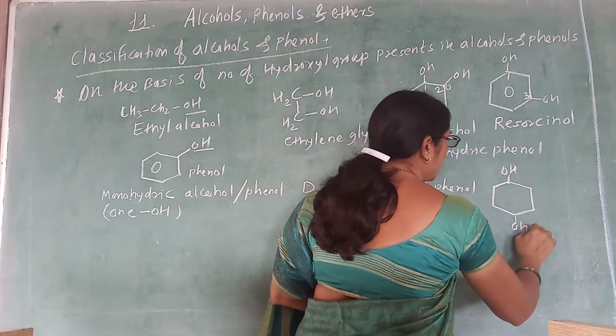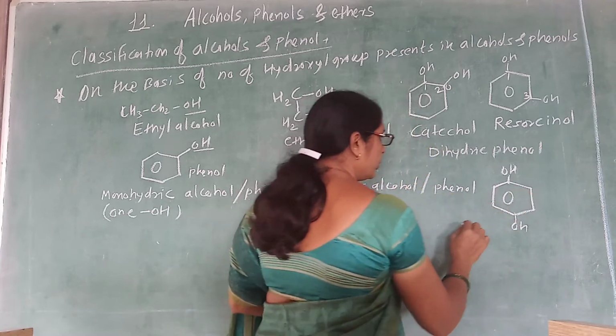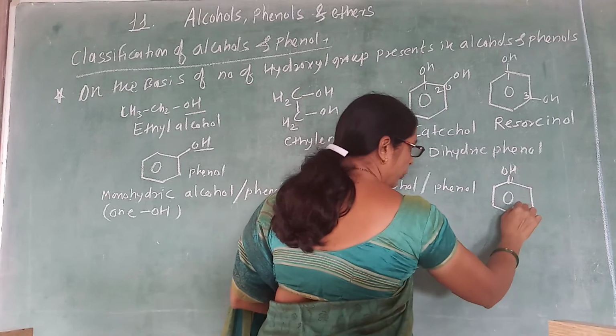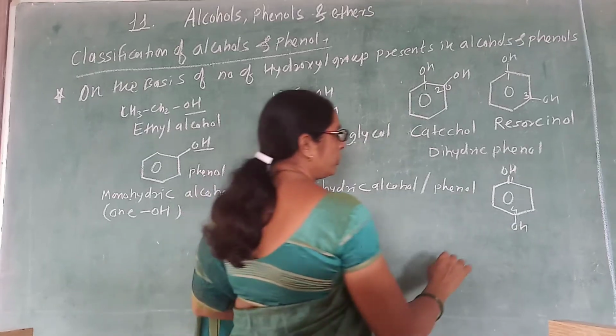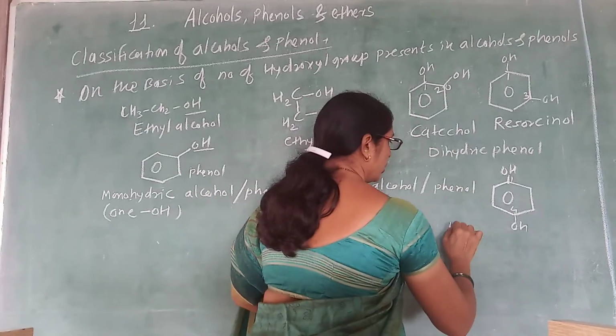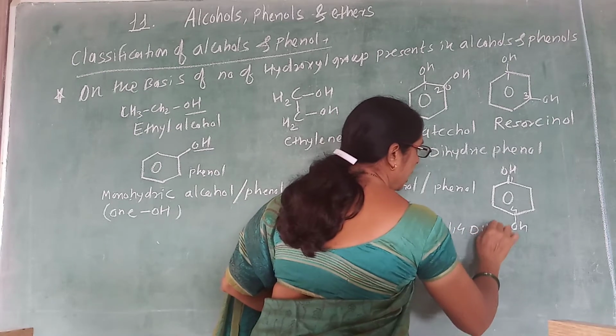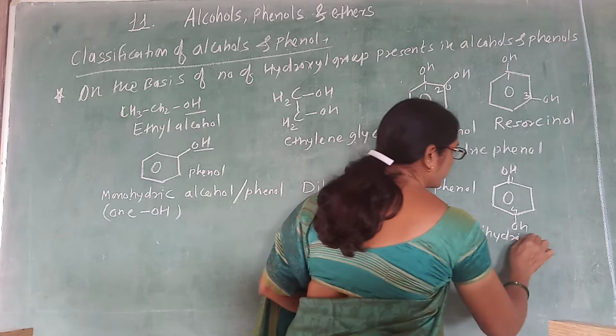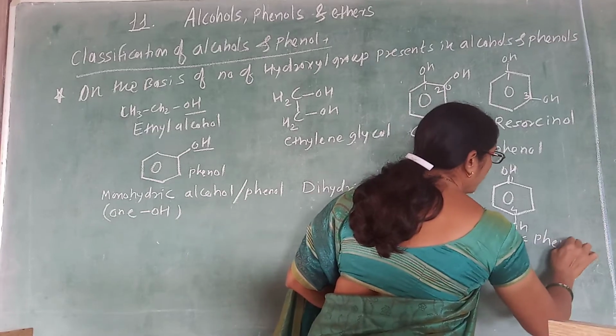They are catechol, resorcinol, and then the 1,4 compound. This is a 1,4 dihydric phenol.